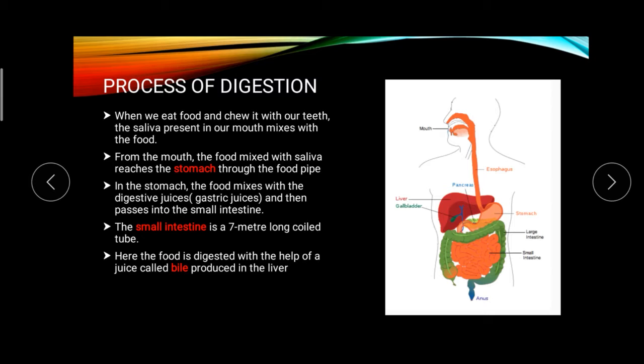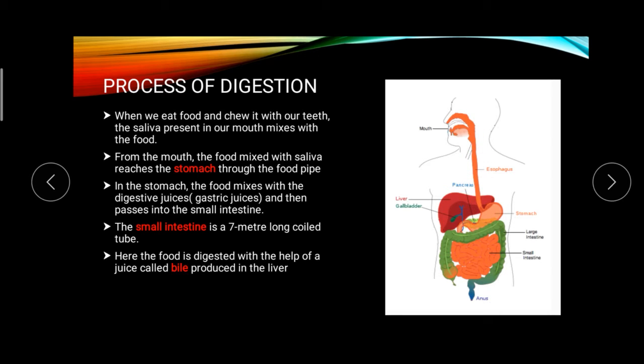First we eat the food, we grind it with the help of the teeth, and the saliva is mixed with the food. The food that is mixed with the saliva passes to the stomach through the food pipe. So this is the food pipe, and with the help of this food pipe, it goes to the stomach.